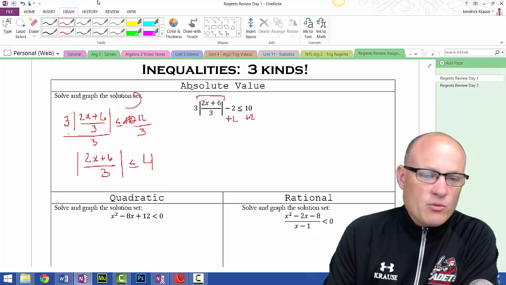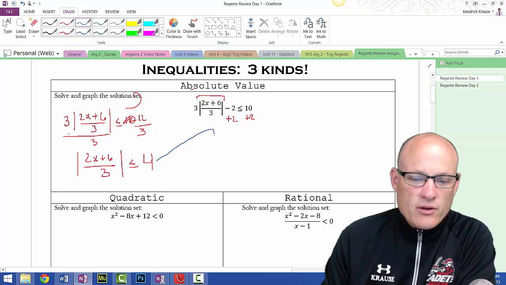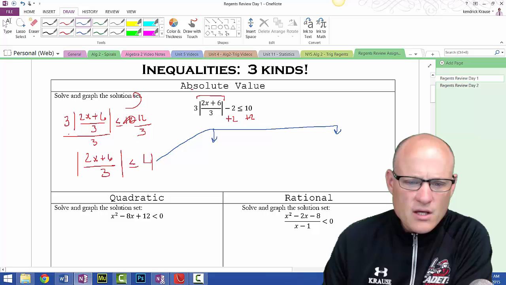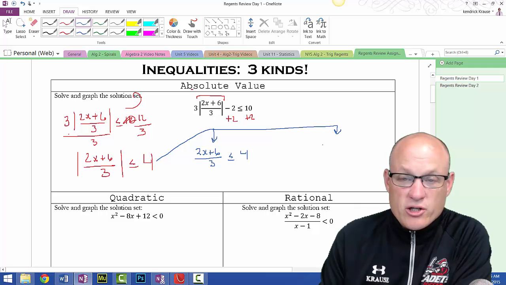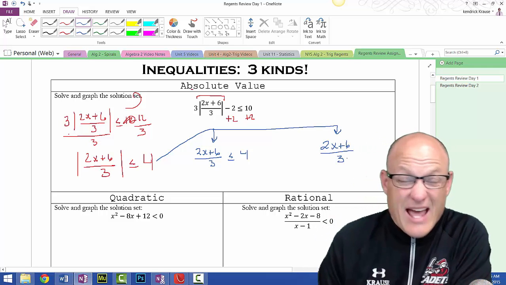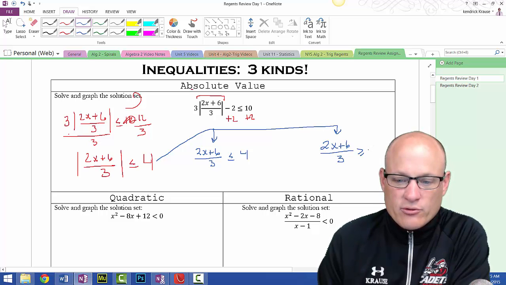Once you've done that, we're going to break it up into 2 problems: the original and the modified version. The original would be 2x plus 6 over 3 less than or equal to 4. You don't change the left side at all. Leave the left side alone. Everything else changes, and that's true for all absolute values. So this will be greater than or equal to negative 4.